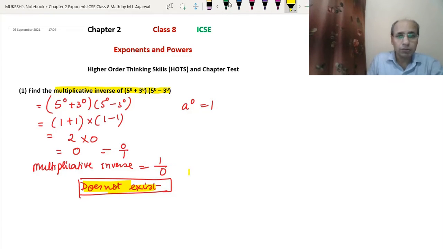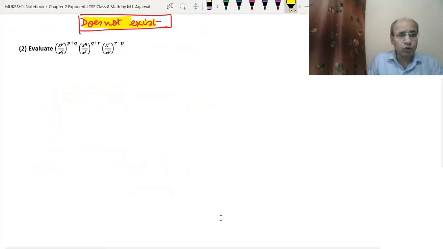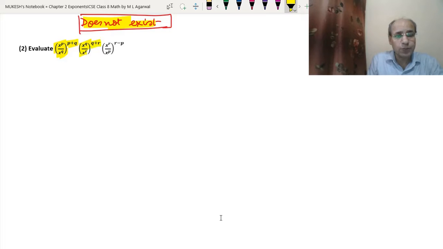Right? Now the second question. We have to evaluate (x^p upon x^q) to the power p plus q, times (x^q upon x^r) to the power p plus r, times (x^r upon x^p) to the power r minus p.